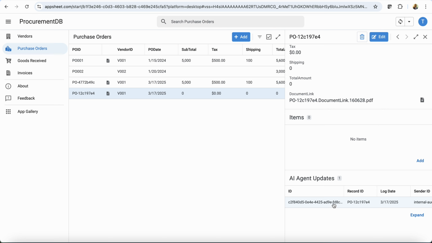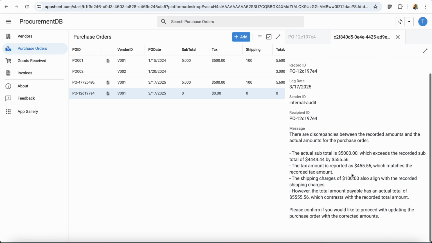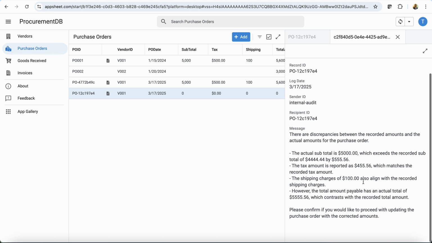So we already have feedback from the agent, and this is the analysis of the errors. It's telling us that because there are errors, do we still want to proceed? Of course, this depends on how we configure it. We can say once there are errors, terminate automatically, or if there are errors, just let the human check and confirm if they still want to proceed. Maybe they have reasons to accommodate that error. Okay, so this is how we build agentic systems that have a human in the midst of things.